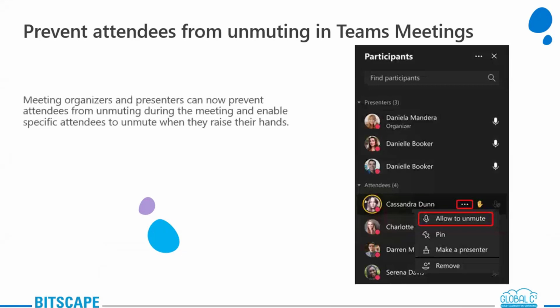Then the next feature coming in is preventing attendees from unmuting in a Teams meeting. Now this is a very handy tool to me today. As a presenter, when I'm talking, sometimes other people are also coming in. This feature will help me unmute only those people who have raised their hands and would like to speak. And I would say this is very helpful for press conferences and classroom scenarios, where you are in control of who is going to speak.